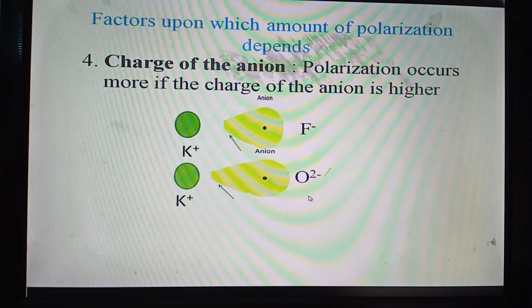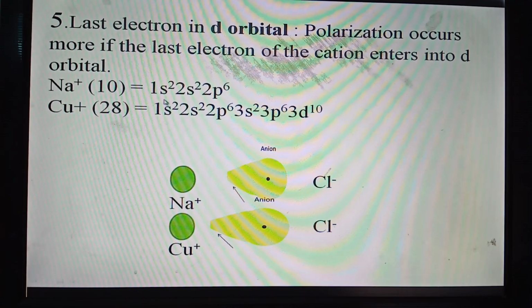We have the last point now. It is a special case. If the cation contains electrons in the d orbital, and the last electron enters into the d orbital, its polarization power increases. I have given an example.